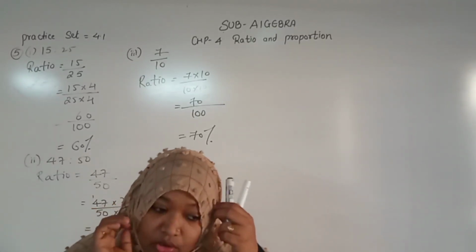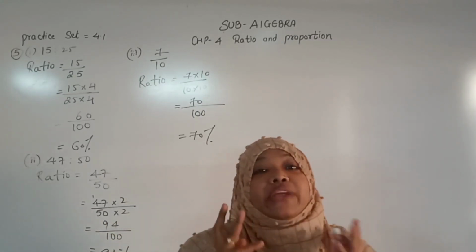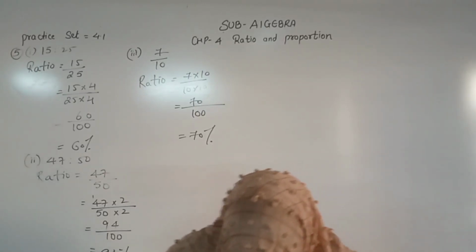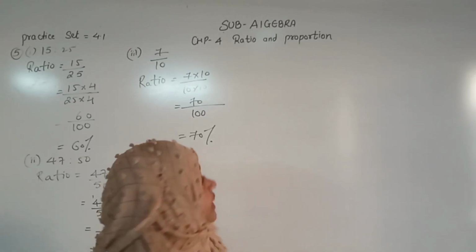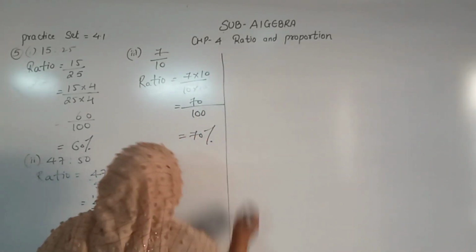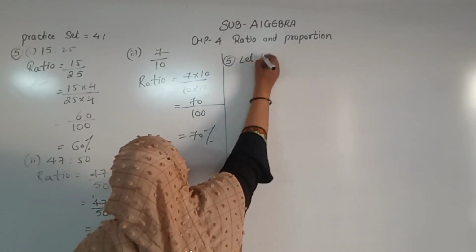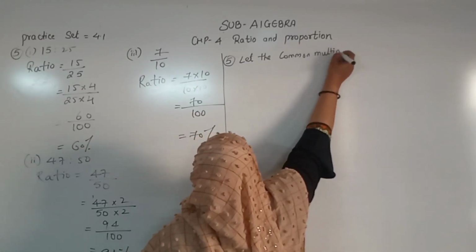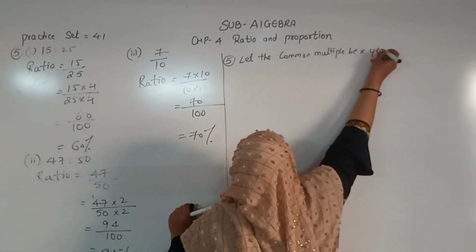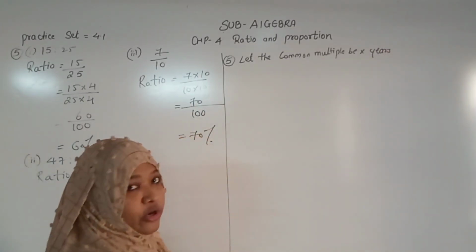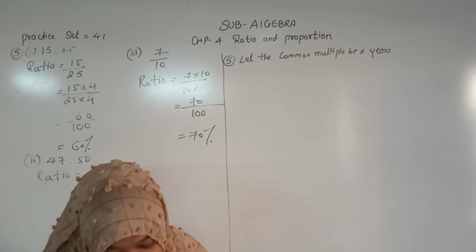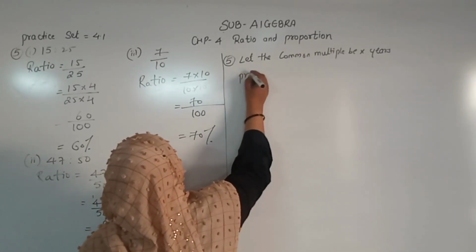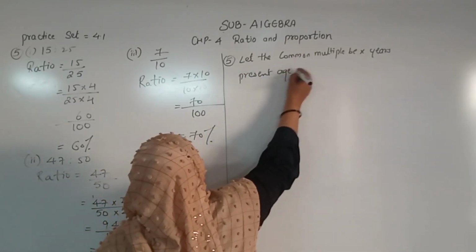Students, now we don't have any kind of option. So we will take our best friend's help, that is Mr. X. Every time we are going to take Mr. X's help. Okay. So here we will see. Question number 5. Let the common multiple be x years. क्योंकि years है ना, age पूछा जा रहा है, तो we are going to take x years, right? Now next. Now the present age of Abha.